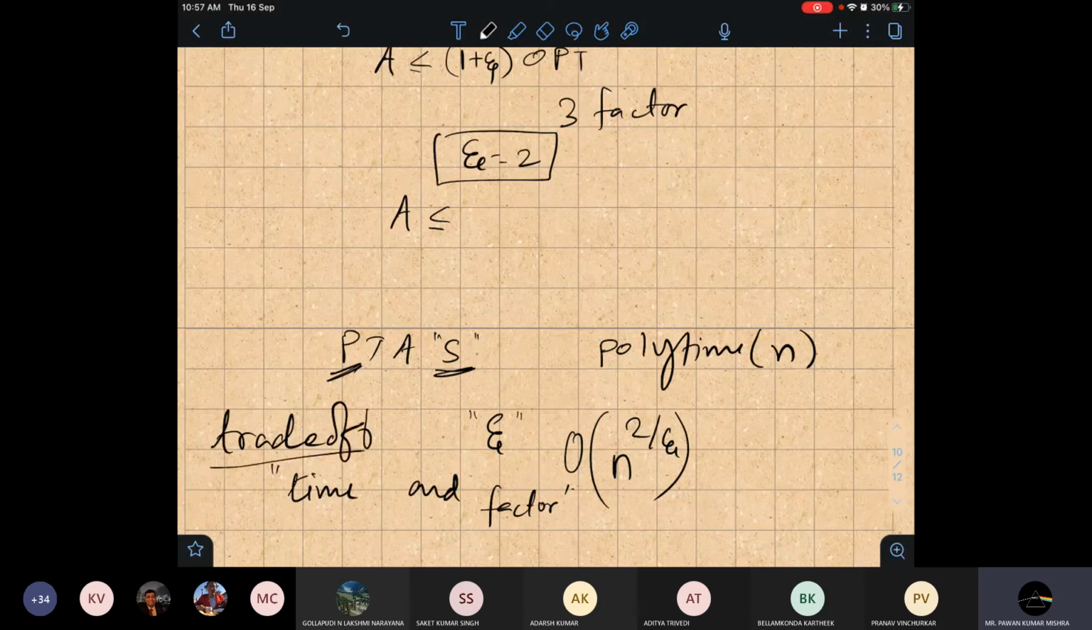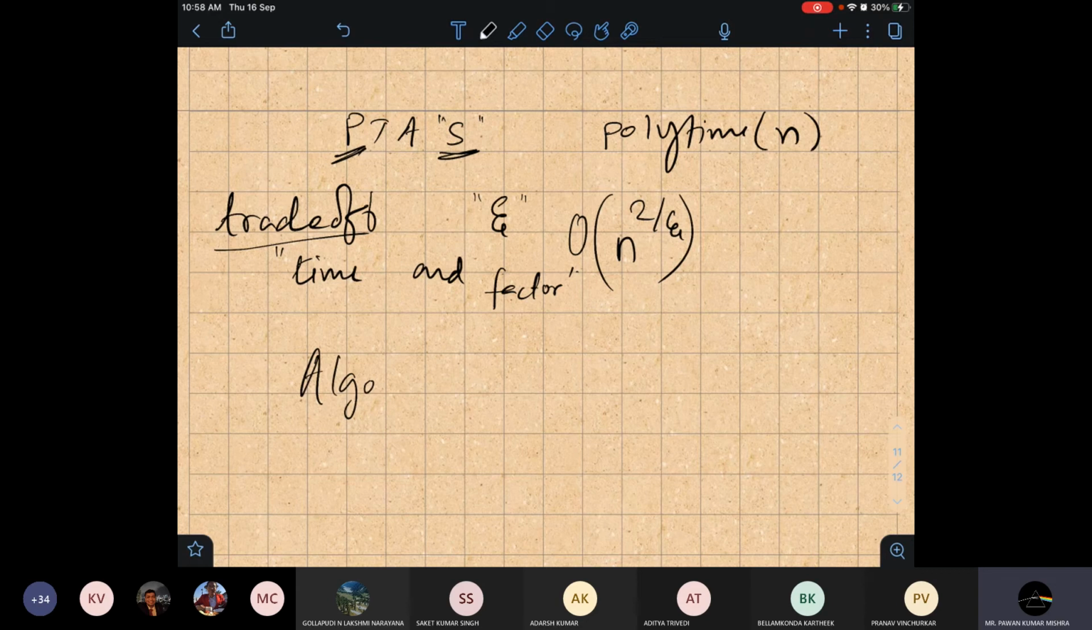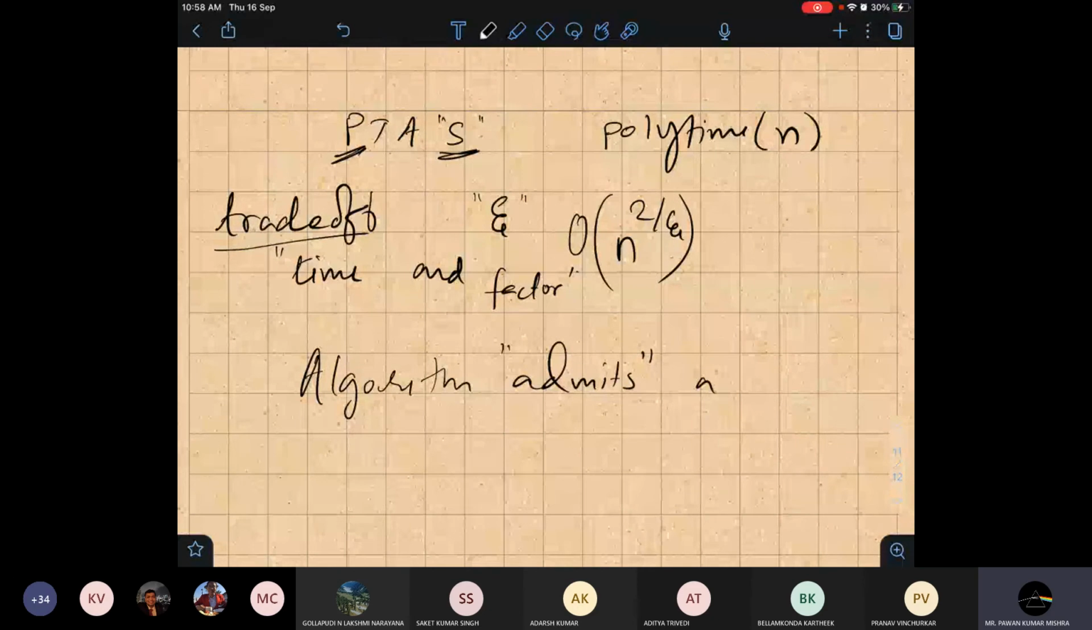If you have much time, then I can give you a better factor. If you don't want to invest much time, then I will give you a poor factor. If we can design such an algorithm, then we say this is called a PTAS. We say that this algorithm admits a PTAS. This is the technical wording.